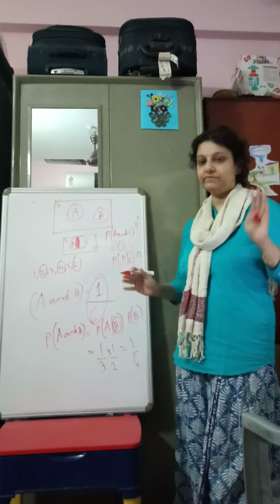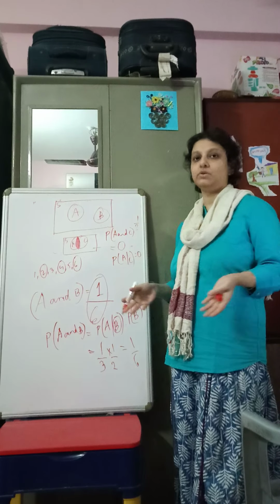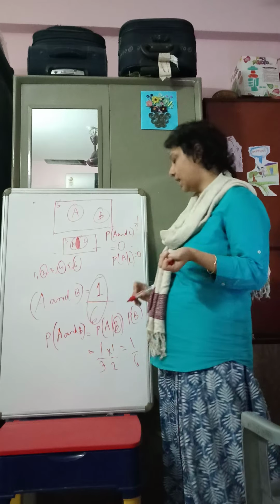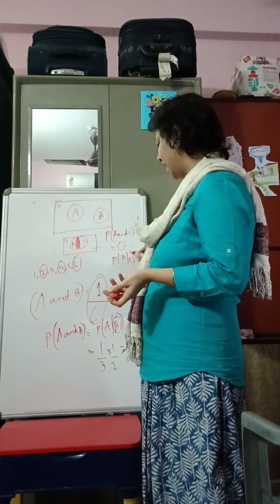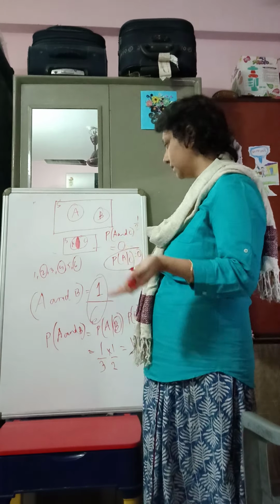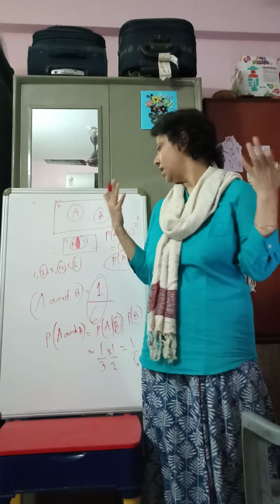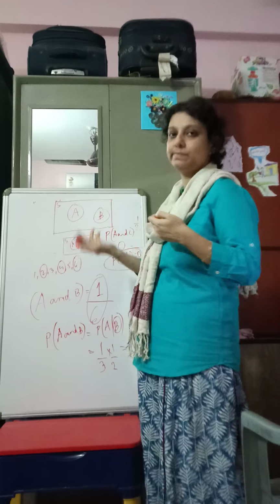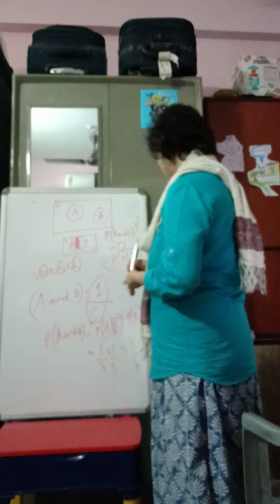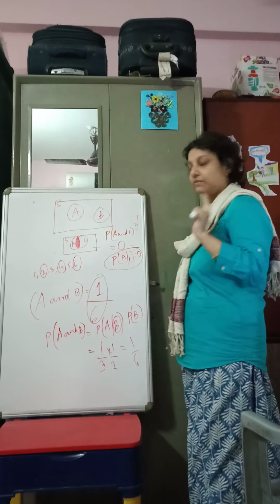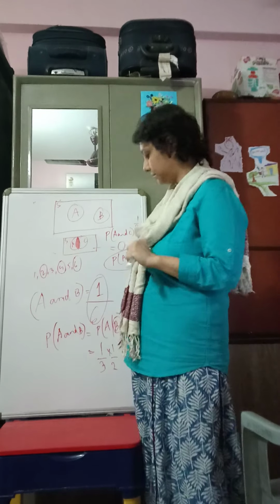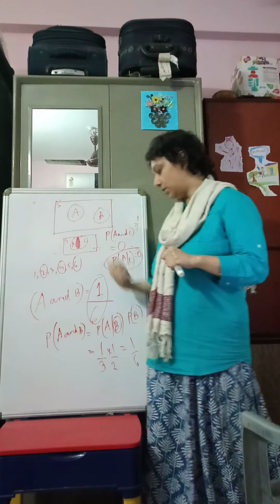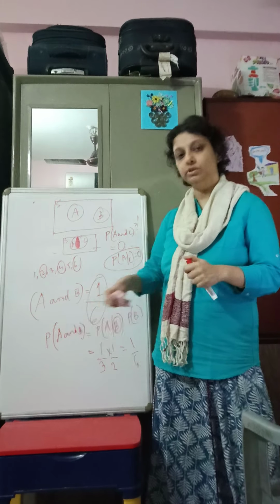Given that you got an even number, the probability that you get an odd number when you roll a die, that's 0. So these are mutually exclusive events. Why is this part 0? Because if C is not an impossible event, then P(C) would always be positive. Any probability would be greater than 0 as long as the event is not impossible. So for mutually exclusive events, we know that this is 0 and this is also 0.